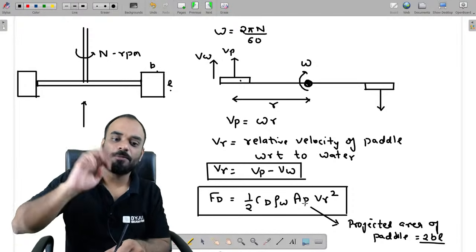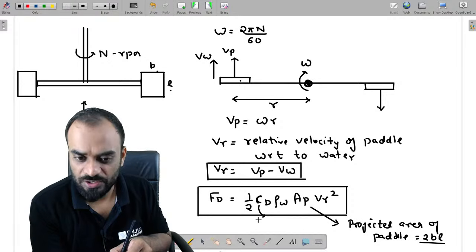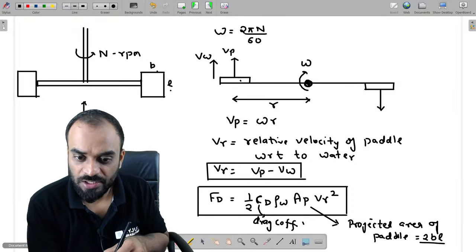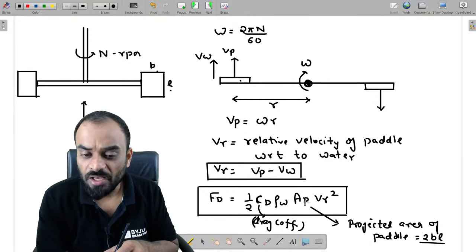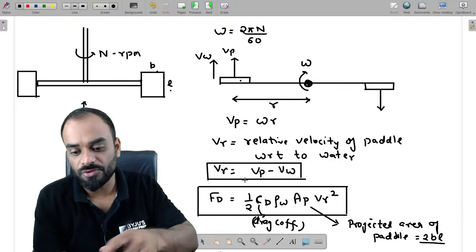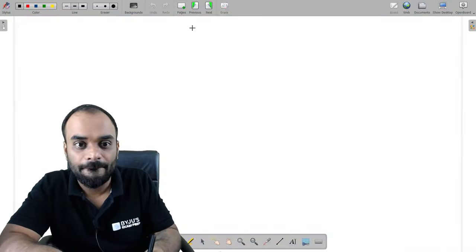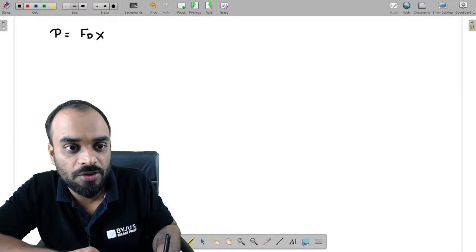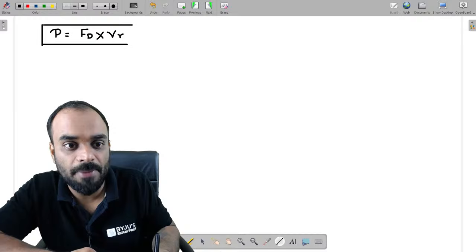After putting in all the values, guys, CD is the drag coefficient, and this value is generally given in the question, right? So after estimating the drag coefficient and the area of the paddle, you are able to estimate the drag force. Now after calculating the drag force, power is equal to drag force into relative velocity, right? In this way you are able to estimate the power which is required.